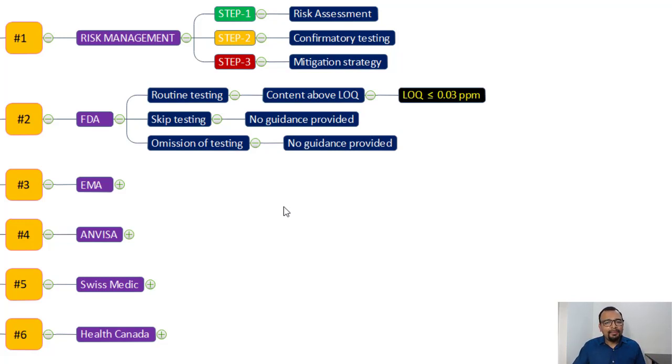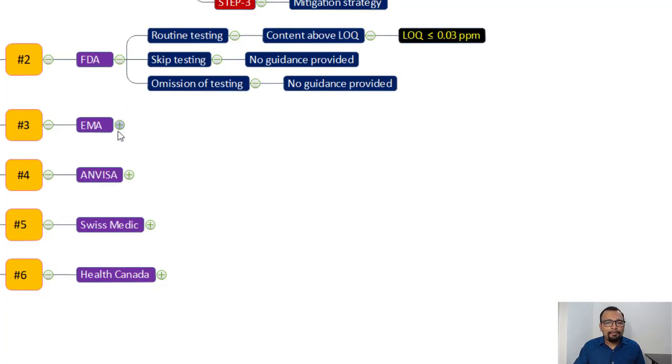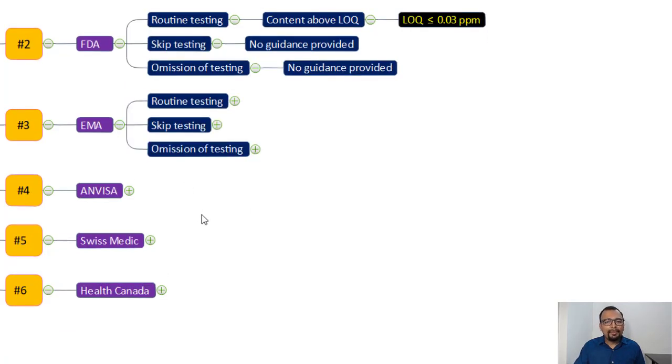The second one, EMA. What does EMA say about routine testing, skip testing, and omission testing? Now, EMA and ANVISA have given very clear guidance on all three. In case the content is greater than 30 percent of the acceptable intake, now there is an acceptable intake for each individual nitrosamine impurity.